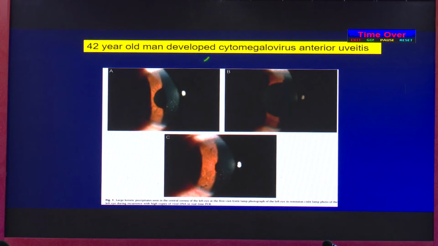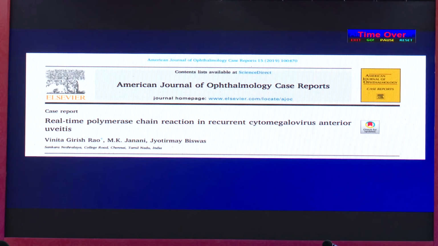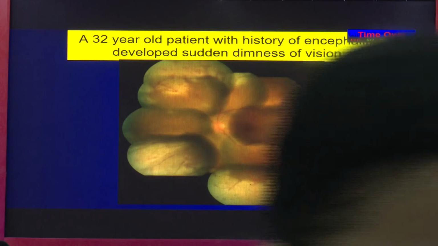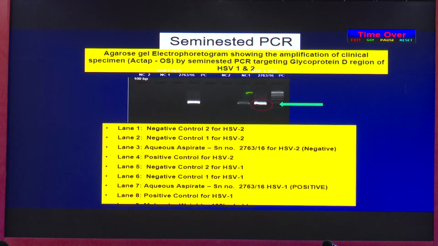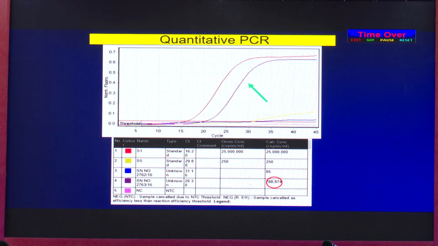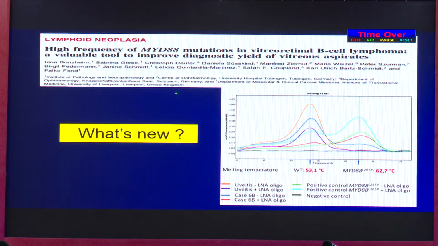So this is a case of a 42-year-old man who developed cytomegalovirus anterior uveitis. Real-time PCR showed the fluorescent curve with an elevated copy number of the DNA. We did publish this case, real-time polymerase chain reaction in recurrent cytomegalovirus anterior uveitis. This is a 32-year-old patient with a history of encephalitis, and you have seen the necrotizing retinitis with separate lesions, and semi-nested PCR is positive. But what is very important is the fluorescent curve showing 88,874 copies. Polymerase chain reaction based assays can be useful for the diagnosis of viral retinitis.